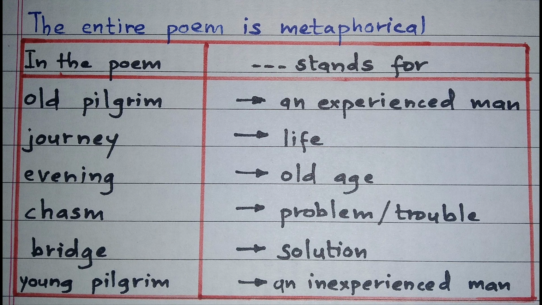Friends, the main theme of the poem is that experienced people should always make roads easier for young people. Why? Because young people are not so experienced. If you have successfully faced and overcome life's difficulties, then be selfless, be generous, think of others, and help or support the inexperienced people, those people who are facing difficulties.